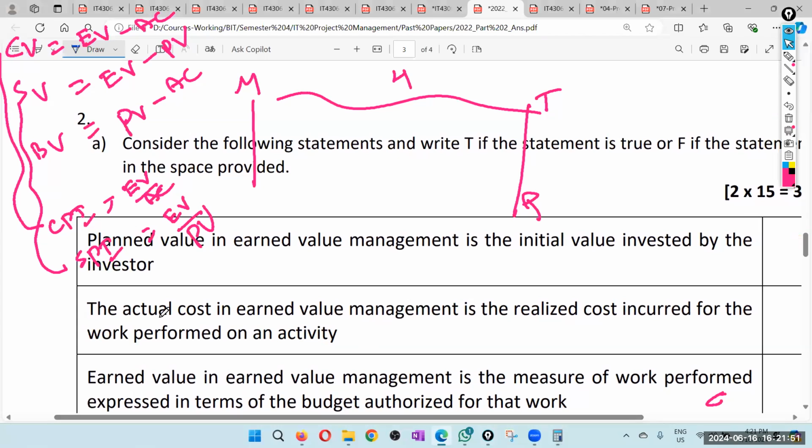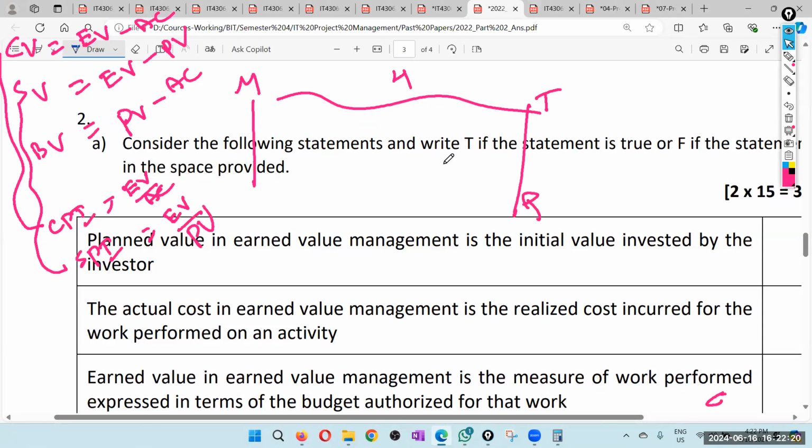False. Actual cost in earned value management is the realized cost. Realized means actual, reality, incurred for the work performed on an activity, or by all the activities. Let's say it is just one activity. So if it is just one activity, yes. Actual cost realized means it happened for that activity by this particular time.